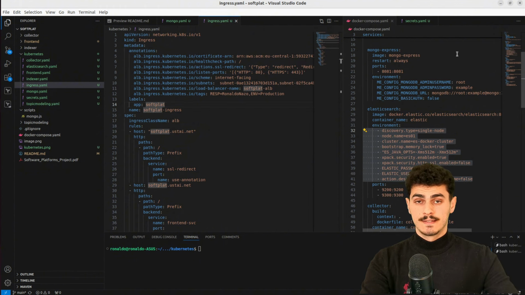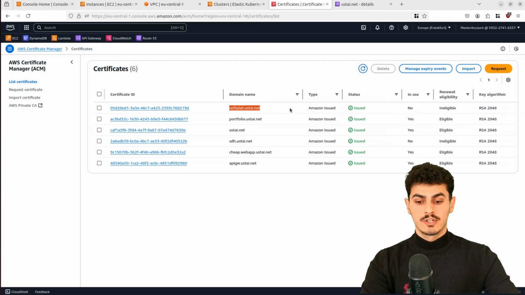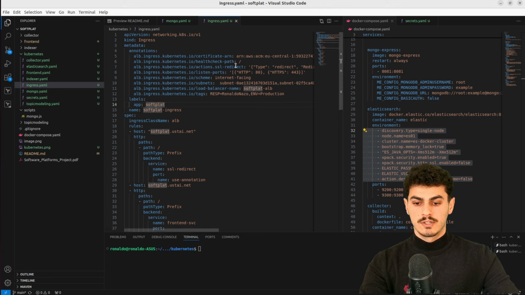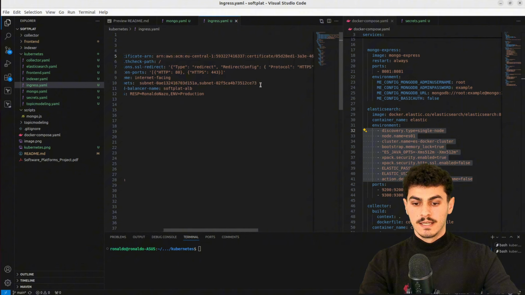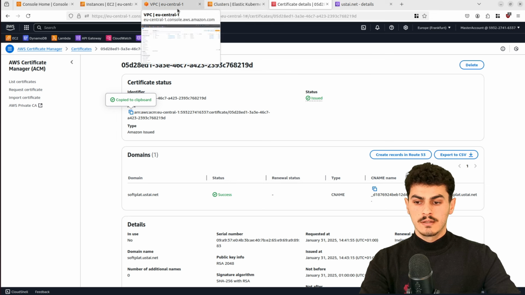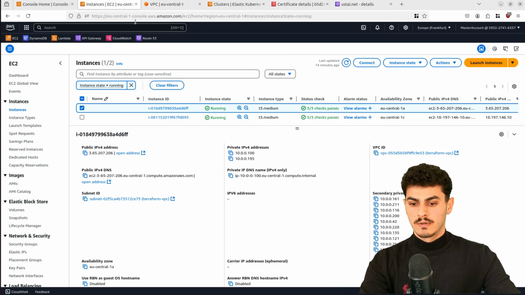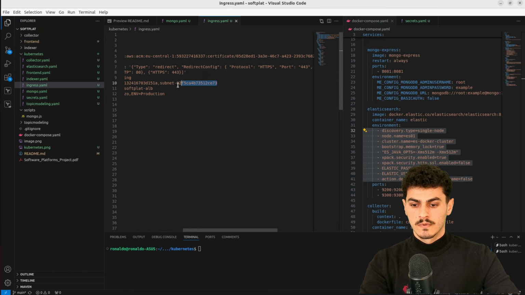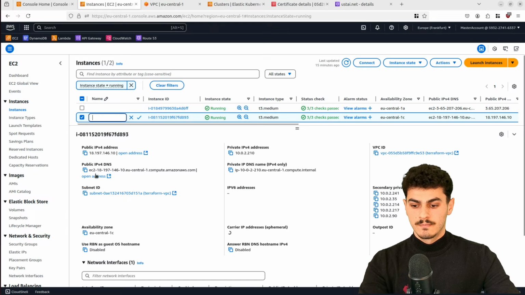Now, since Ingress is a load balancer, we are going to enable also HTTPS, and for that we need a certificate ARN. I have already created a certificate in here and validated it with Route 53, and this is the ARN of that certificate. So we can just copy and paste it, and it is ready. Now, also we need our subnets, because it's going to deploy a load balancer, and for that it needs subnets. Now, if we go to our instances, we can copy the subnets in here based on our actual instances that are created.